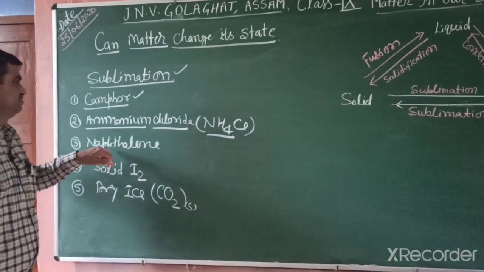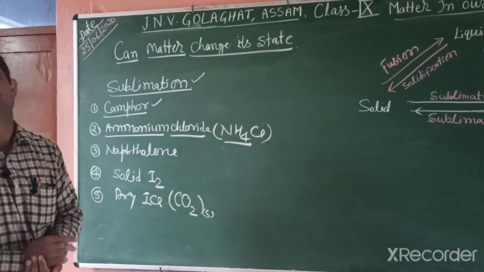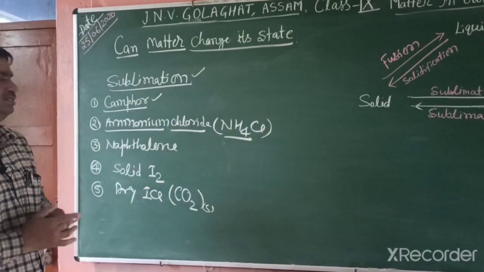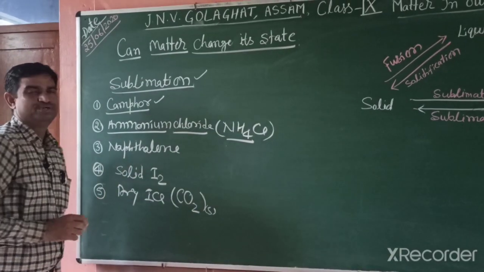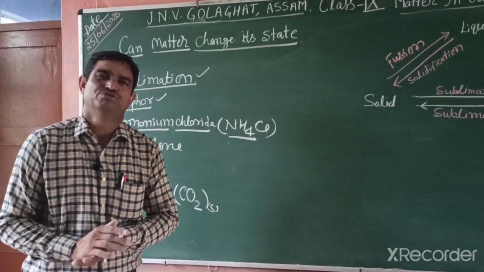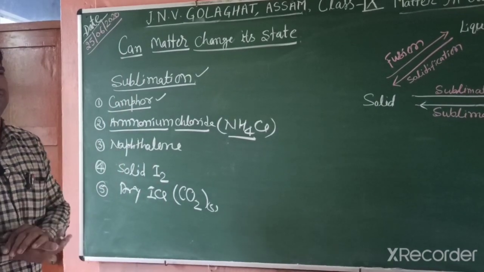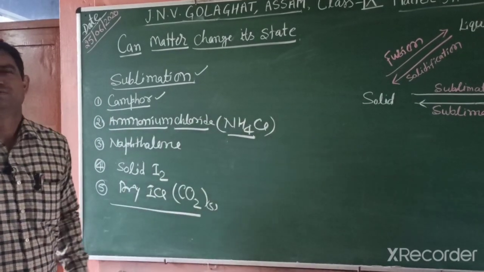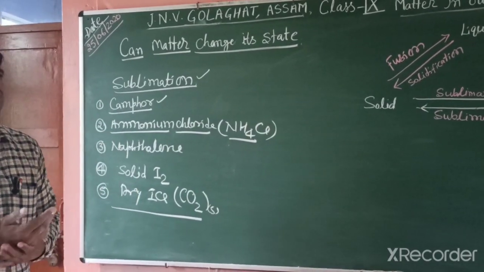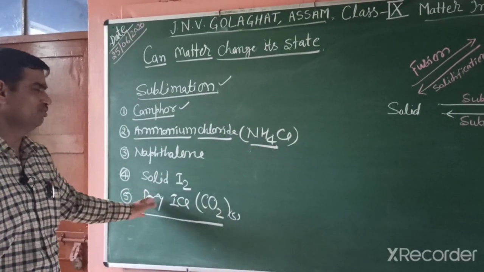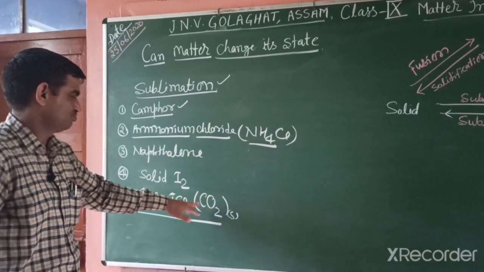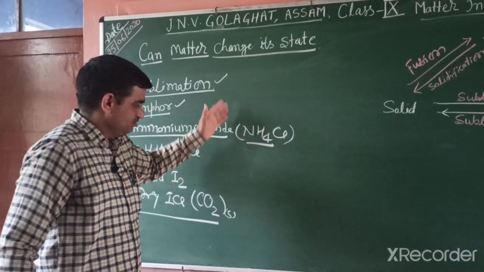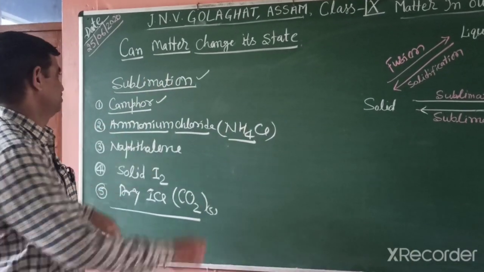Another compound is naphthalene, which is also an organic compound similar to camphor, and is used to protect our clothes and other things. Another is solid iodine, which also changes directly from solid into gaseous state. And another chemical is dry ice, meaning solid carbon dioxide. Solid carbon dioxide also changes directly from solid to gas and gas to solid. This we will also explain after some time. So students, with this activity we will show the sublimation.